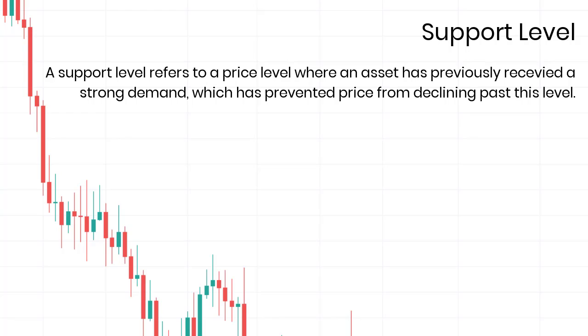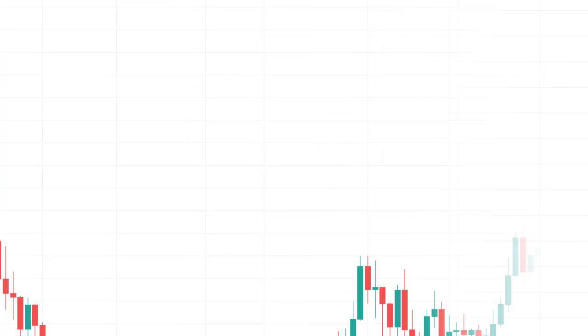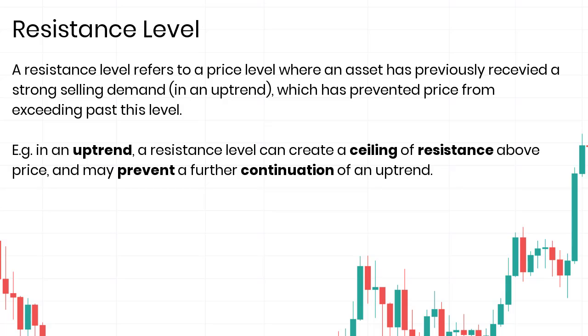Support level. A support level refers to a price level where an asset has previously received a strong demand which has prevented price from declining past this level. Resistance level. A resistance level refers to a price level where an asset has previously received a strong selling demand, if you're in an uptrend, which has prevented price from exceeding past this level. For example, in an uptrend, a resistance level can create a ceiling of resistance above price and may prevent a further continuation of the uptrend.